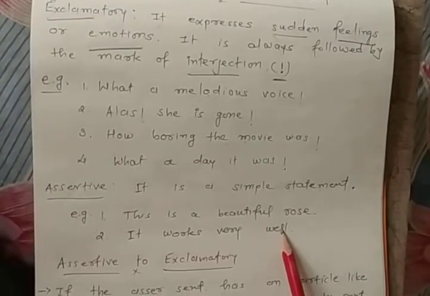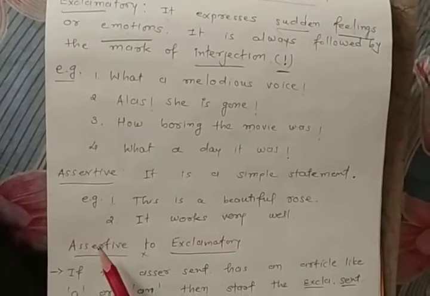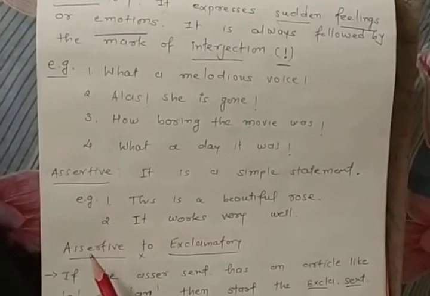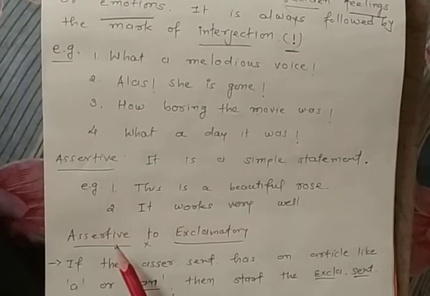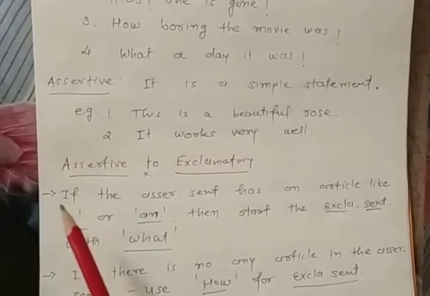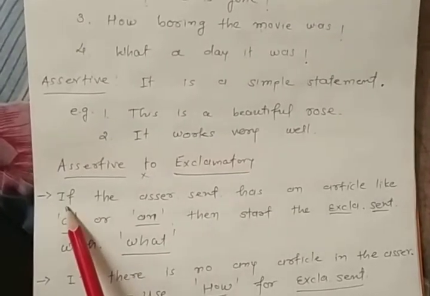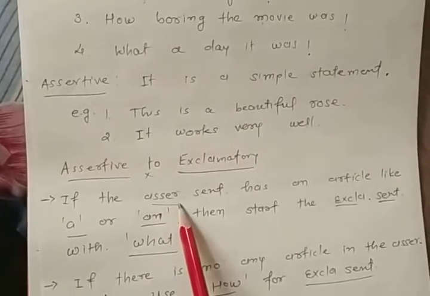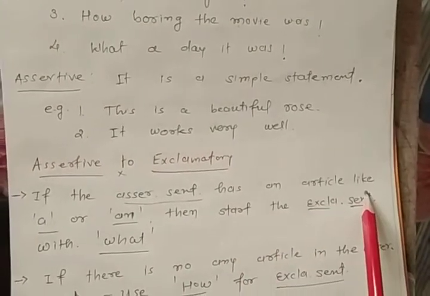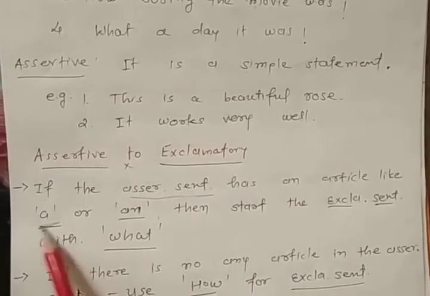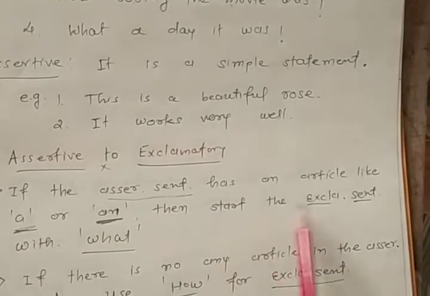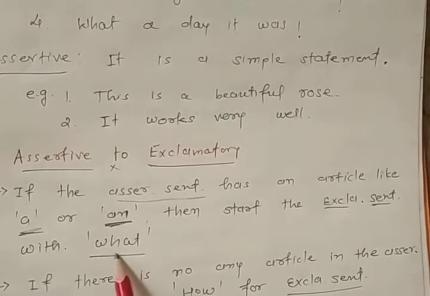Now let's move to changing assertive into exclamatory. It means an assertive sentence is given, and you need to make it exclamatory. So first of all, we need to understand the rules. If the assertive sentence has an article, a or an, then start the exclamatory sentence with what.